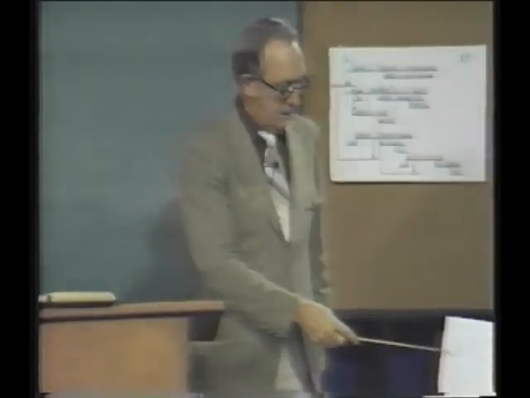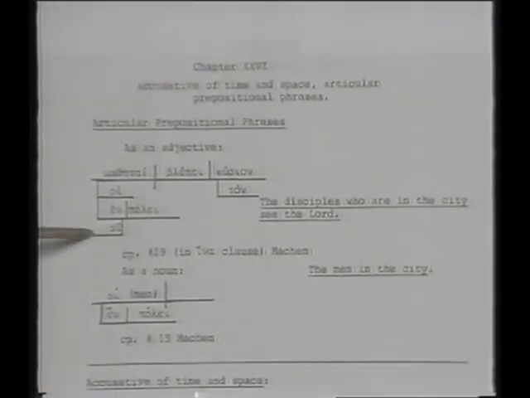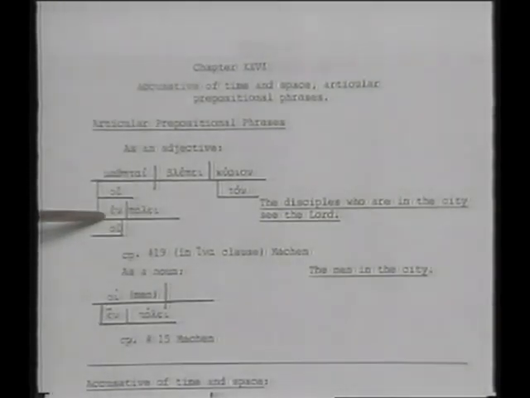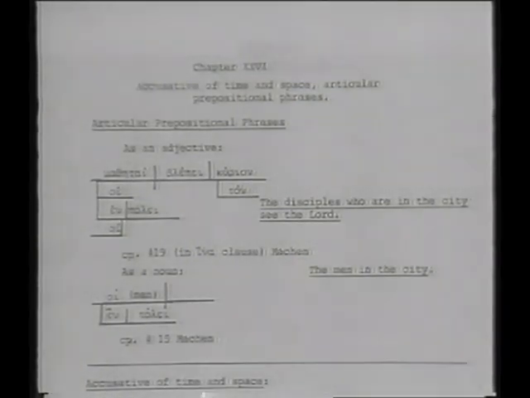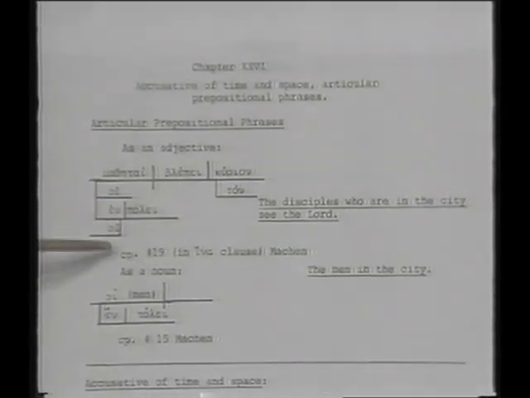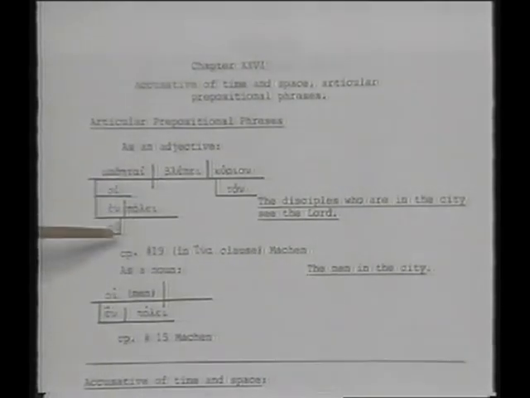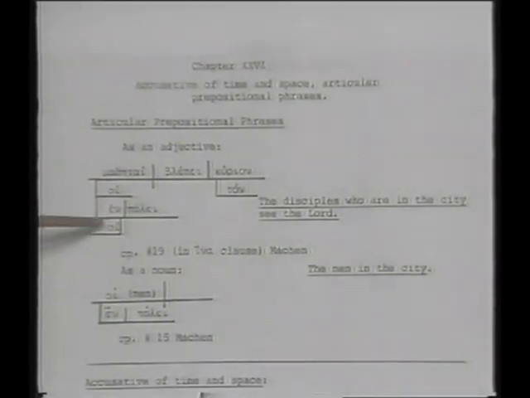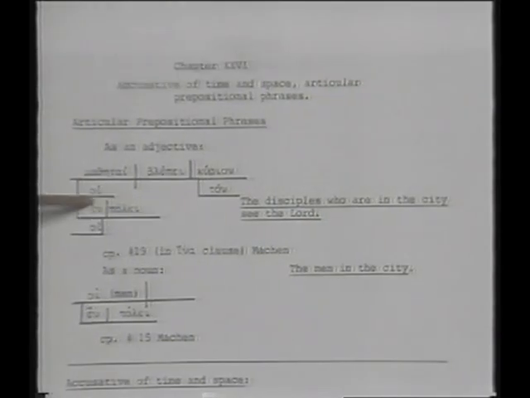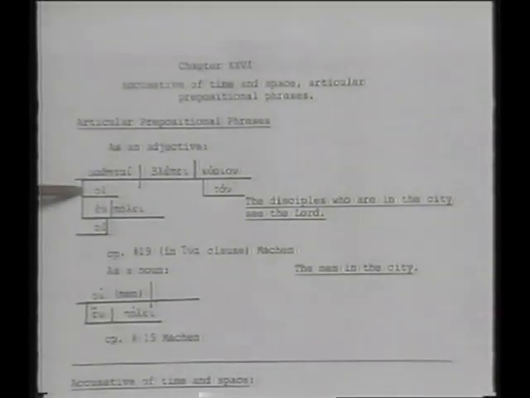Notice in here we have mathite, the disciples, and then the in the city. Now I've put the line backward here to indicate that the E goes with the whole clause. We've done that before with OT, we've done it with ina. The backward line indicates that this is going with the whole clause and not just with the word above, as this one does. E mathite, the disciples. But it's the in the city disciples. So we put it backward. But this is an adjective use of the prepositional phrase and modifies mathite.